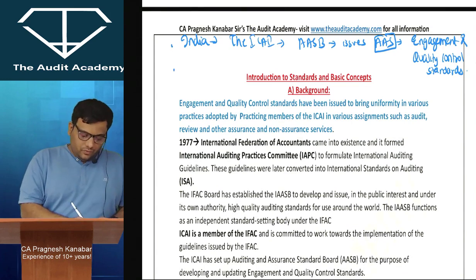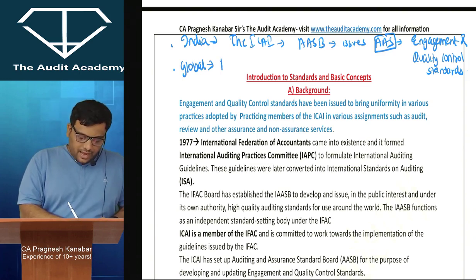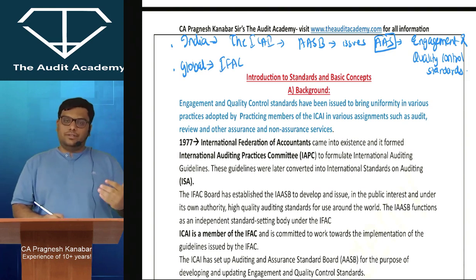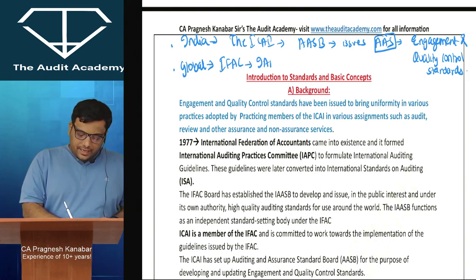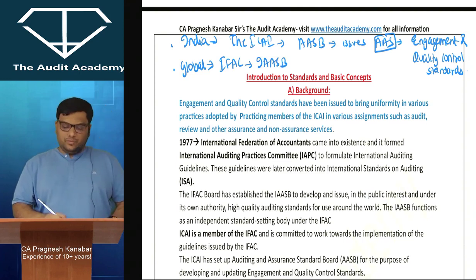When you look at the global level scenario, you have IFAC, the International Federation of Accountants. IFAC has created IAASB, the International Auditing and Assurance Standards Board.